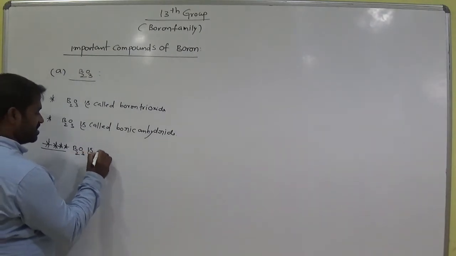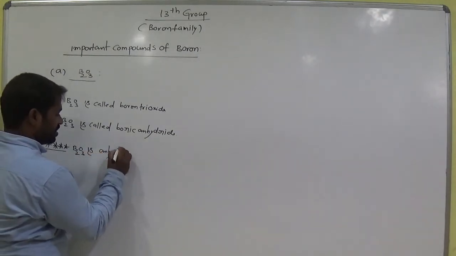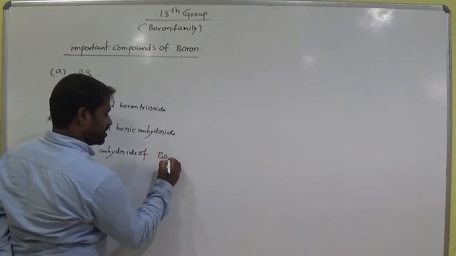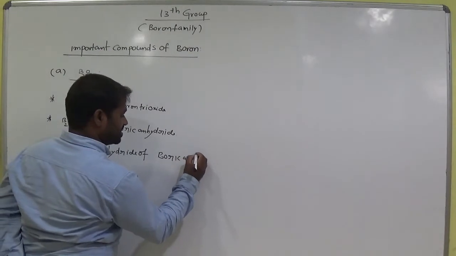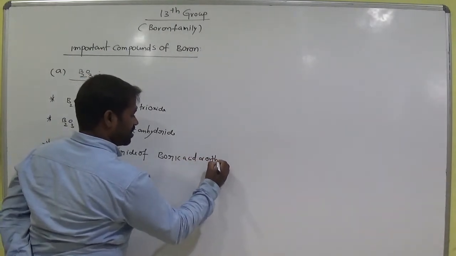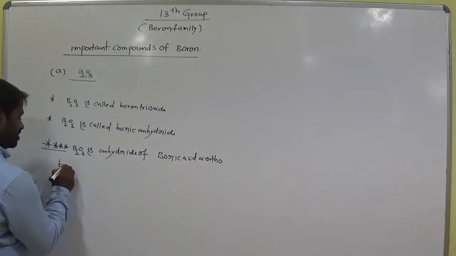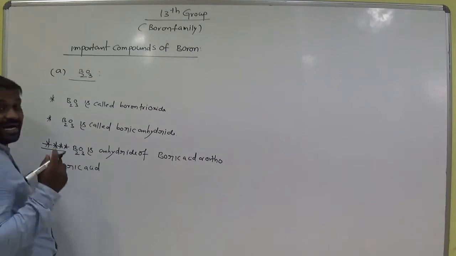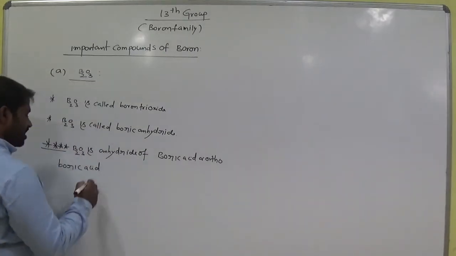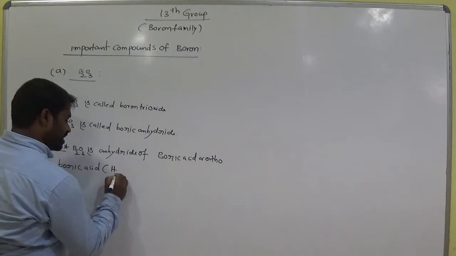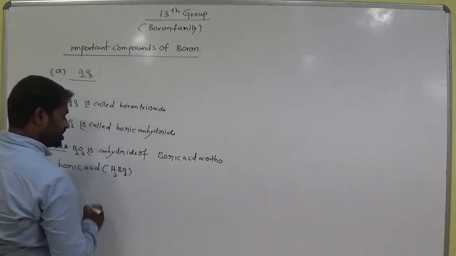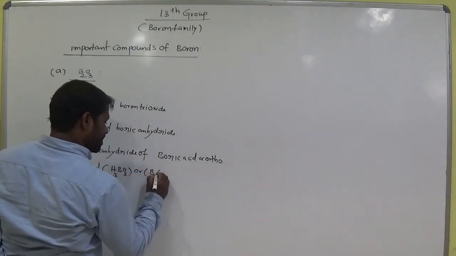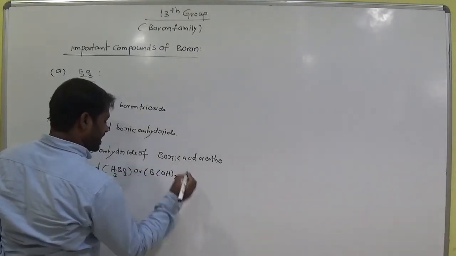B2O3 is the anhydride of boric acid, or orthoboric acid. Anhydride means without water. Orthoboric acid, what is the formula? H3BO3, or you can also write B(OH) taken thrice.